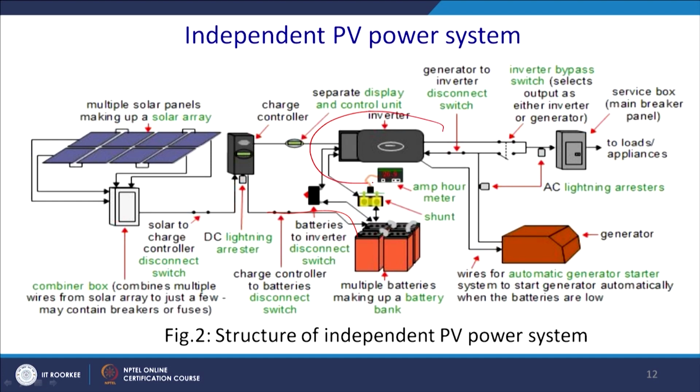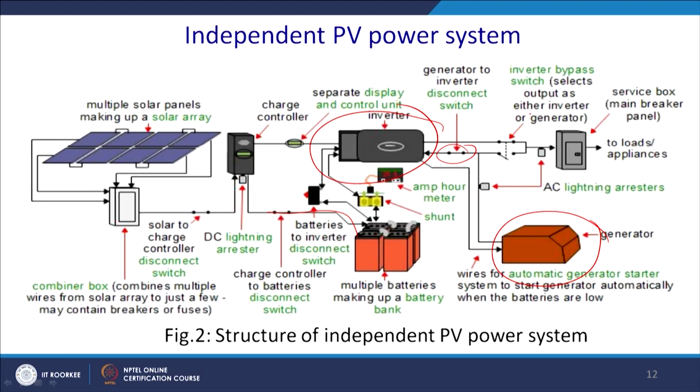Thereafter, this is the heart of the power electronics, the solar inverter. So, the solar inverter will convert. Till now this portion was DC, now it will convert to AC. Generator to inverter, with a disconnect switch if you require to disconnect. Thereafter, this is the generator, you may have a diesel generator, with wires for the automatic generator starter system for when power goes off, and an inverter bypass switch to select the output from either inverter or generator.